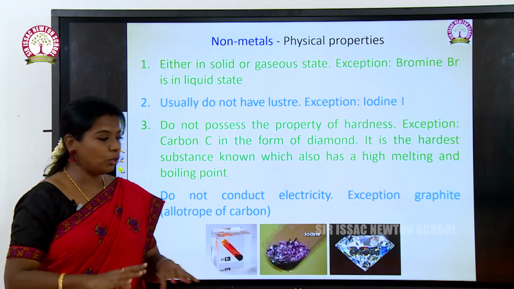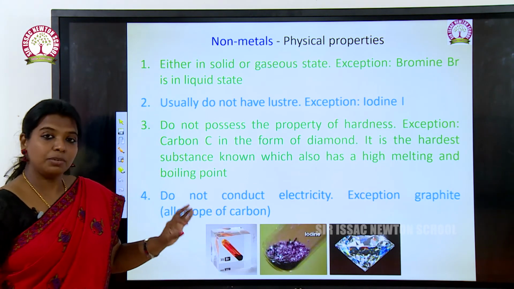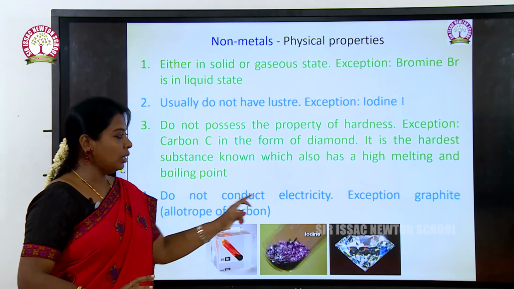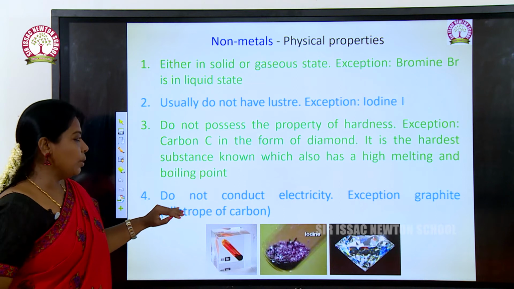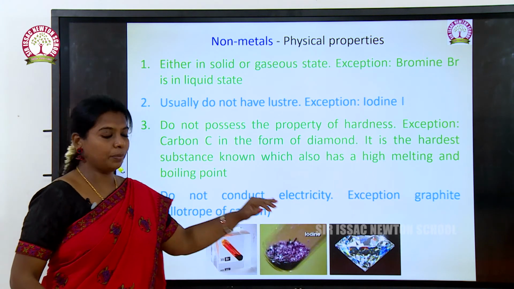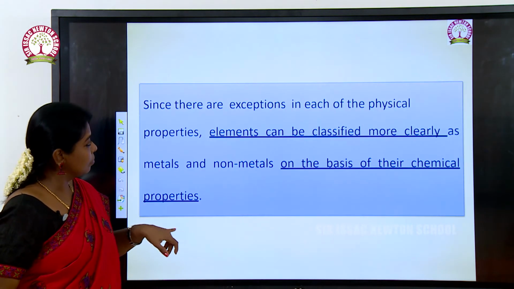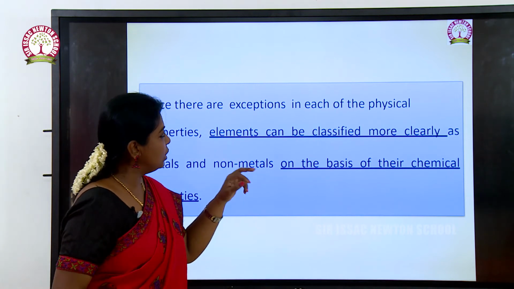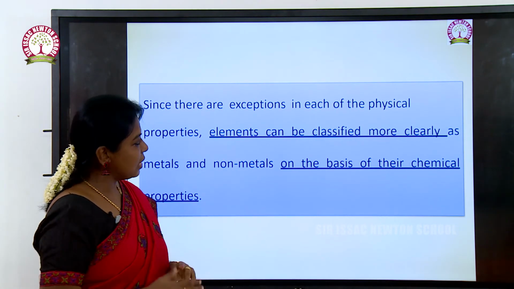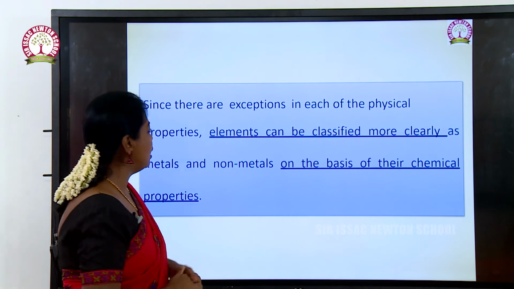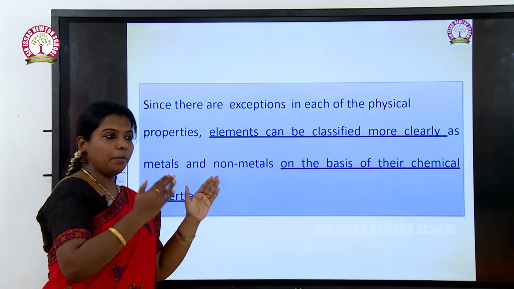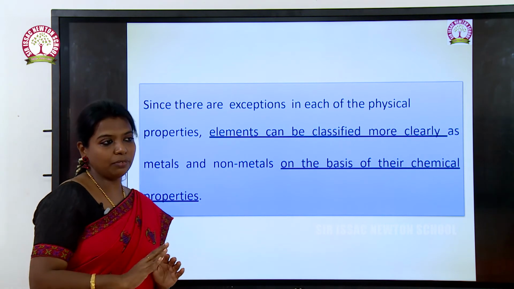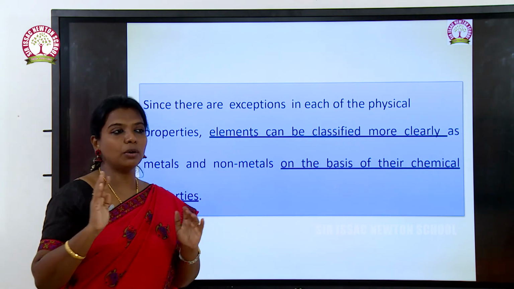And fourth one, they do not conduct electricity except graphite. Graphite is one of the allotropes of carbon. Otherwise, non-metals do not conduct electricity. Since there are exceptions in each of the physical properties, elements can be classified more clearly as metals and non-metals. So, because of these physical properties, elements are classified into metals and non-metals.